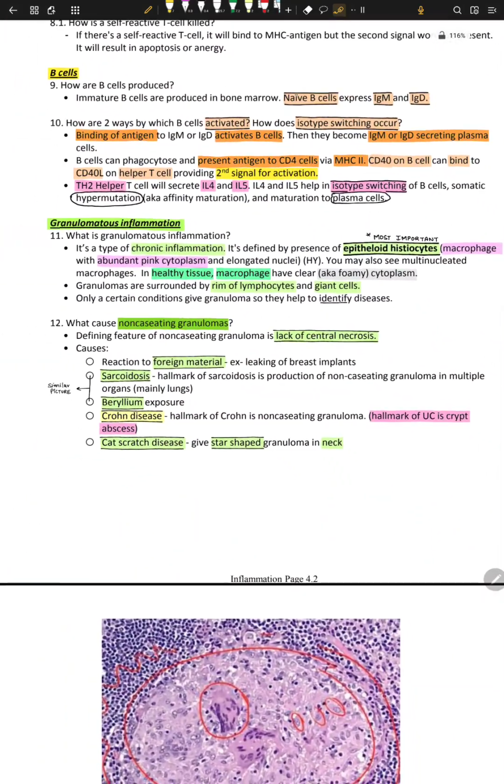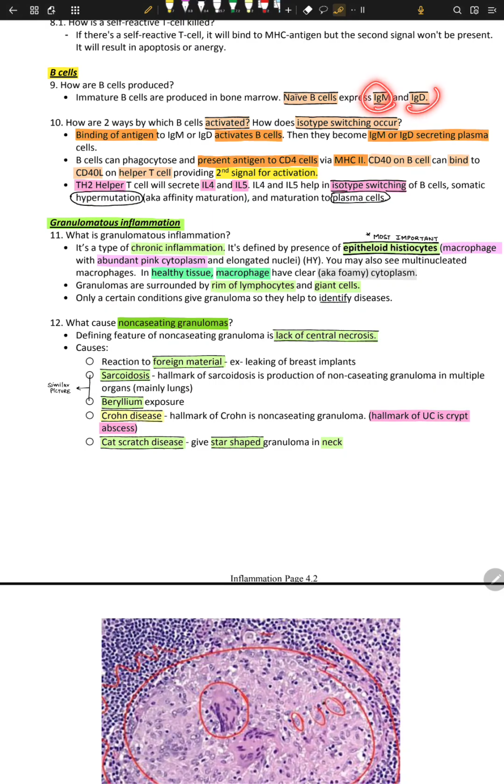What is a B cell? How are B cells produced? Immature B cells are produced in bone marrow. They are called naive B cells. They express IgM and IgD. The work of this whole mess of CD4 T cells and CD8 T cells is to make sure they switch classes from IgM and IgD to IgG, IgE, and IgA. IgA is done by interleukin 5. IgE and IgG is done via interleukin 4.